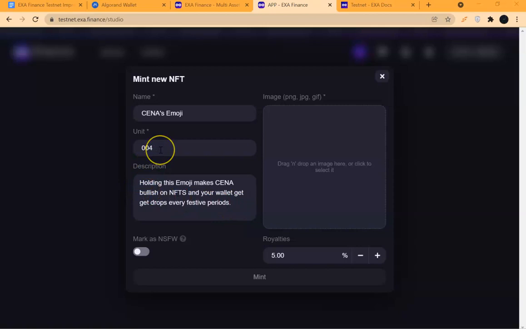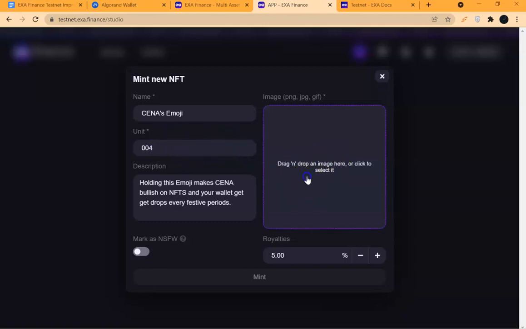If I want to make them unique, for the next NFT I'm minting, I can make it 003, the next one 002, the next one 001. So for me, I will know that there are 4 I am minting. The subsequent one says 005, depending on the amount I target. But for now, we are running an example. You will do all that on your own.